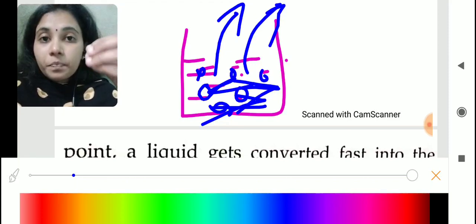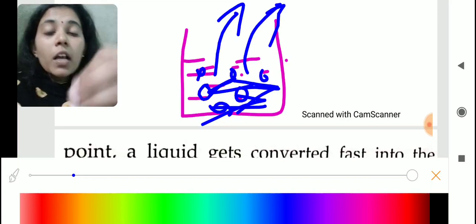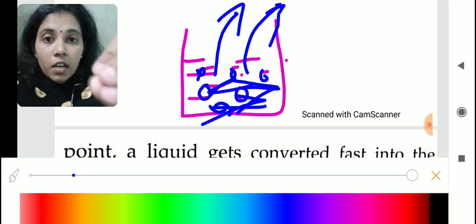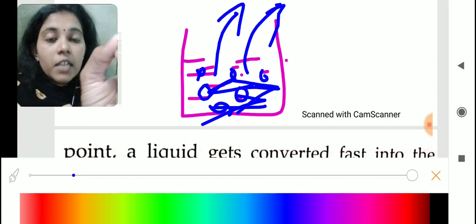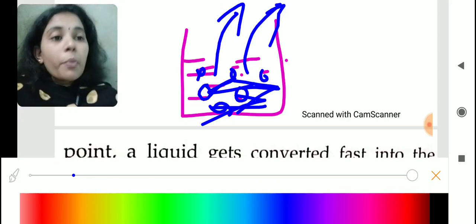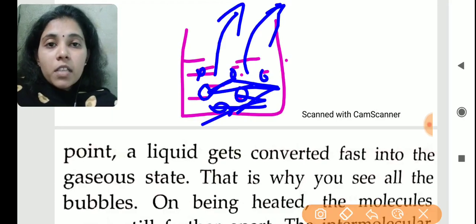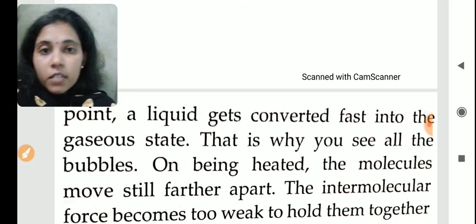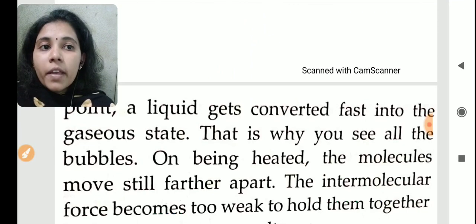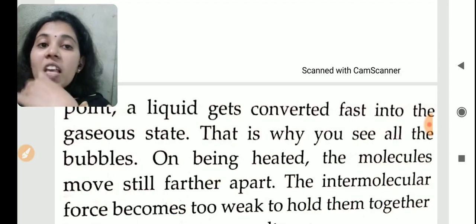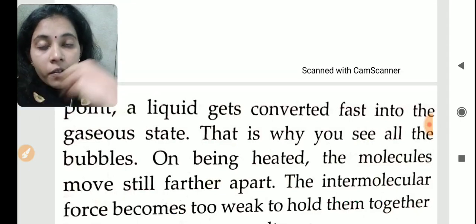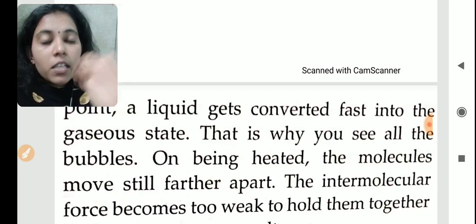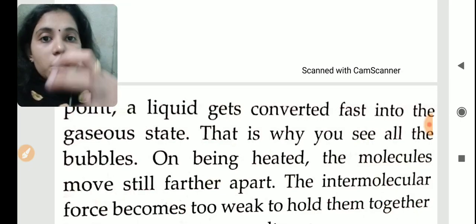The water molecules collide with each other, the intermolecular space increases, and as a result water vapors are produced. Like this, liquids are converted to gaseous substances. That is why you see large amounts of gas bubbles in water.